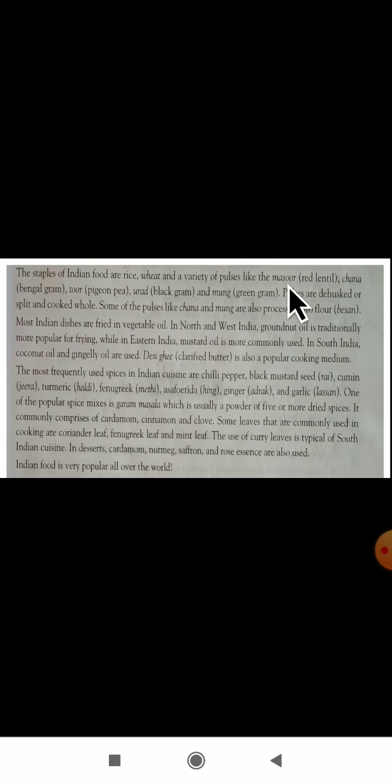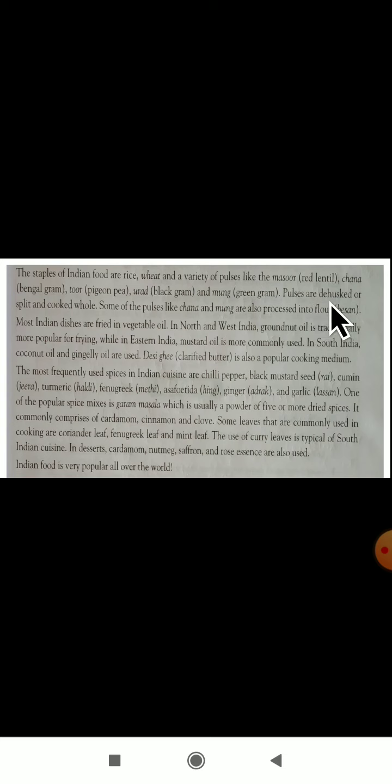Indian food mainly consists of rice, wheat, and a variety of pulses. Masoor, which you all know, is red in color, the red lentil. Then chana, chana dal, which we use for dal, is the Bengal gram. Next we have tur dal, which is pigeon pea. Next urad, black gram, and moong, which is green gram. These are some of the names of the pulses.